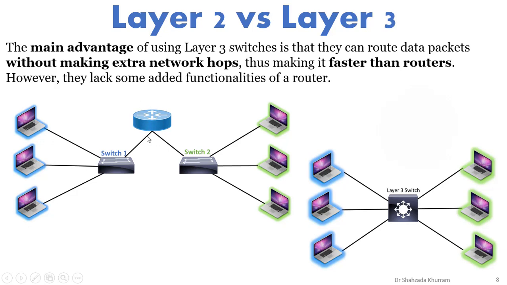But on the other side, if we add only a layer 3 switch, it does the same functionality, layer 2 and layer 3, so that's why it's fast. We don't have to send a packet to a router and then come back again to a switch. All the functionality is within the same switch. That's why inter-VLAN switching works very fast.